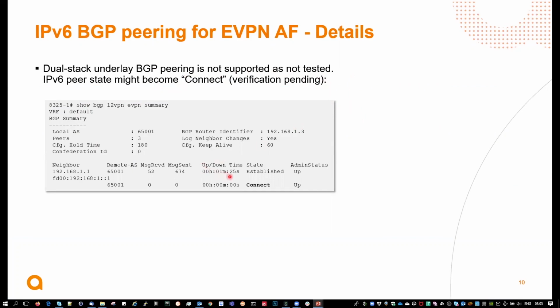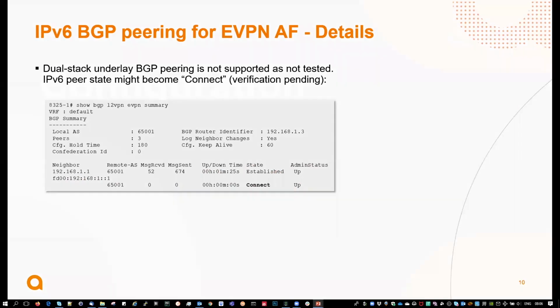If, for instance, you do a dual stack, so you configure IPv4 and IPv6 for the same peer, you may have an issue getting the IPv6 peering to come up. It might stay at connected. So we will make sure that we test that, to see if this is expected or if this is a problem.